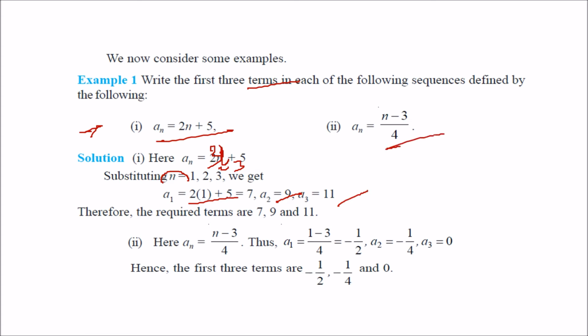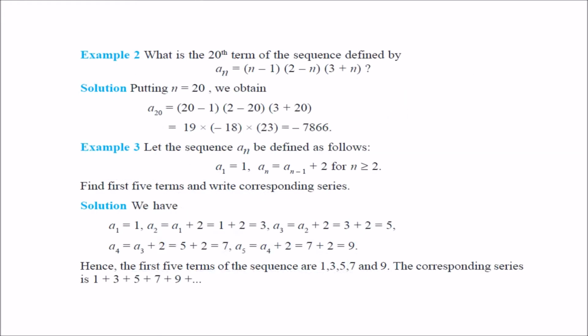And then this a_n is equal to (n minus 3) over something; just place 1, then 2, then 3. So if we place 1, it will be minus half; for 2, it will be minus 1 by 4. If you place 3, 3 minus 3 is 0, so you will get 0. So what is the 20th term of this sequence? You just have to place n equal to 20 here. So 20 minus 1, 2 minus 20, 3 plus 20. You will get minus 7866.